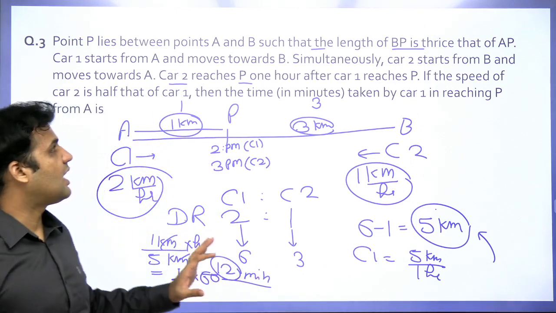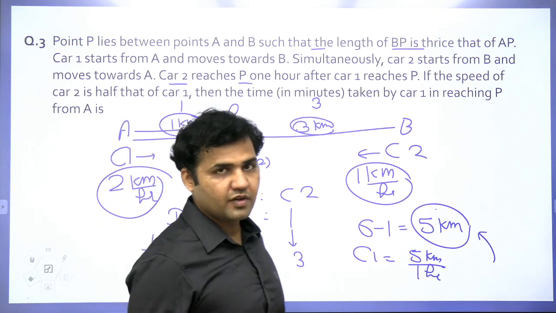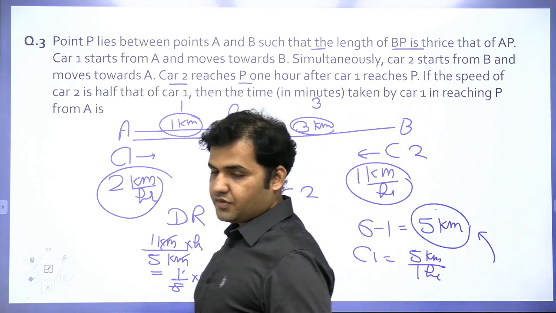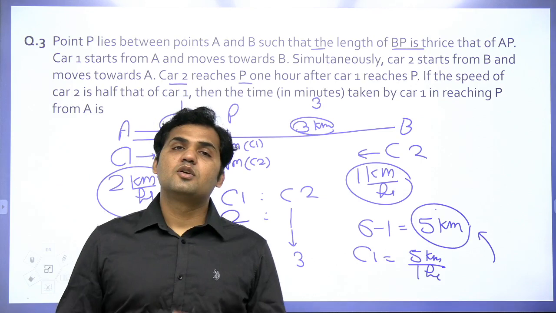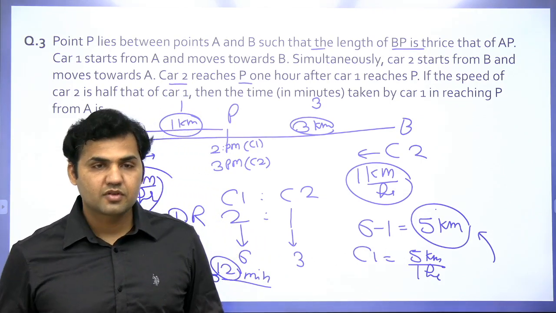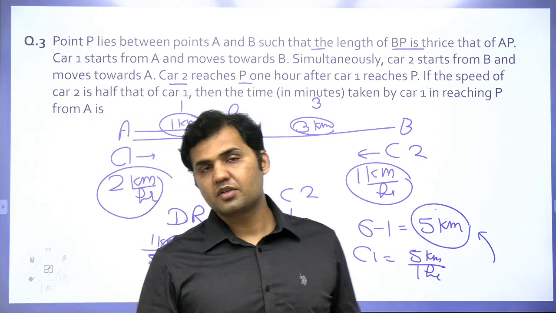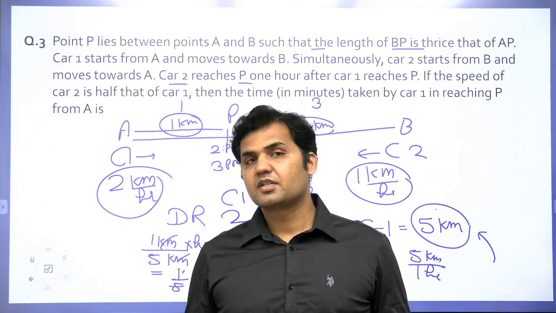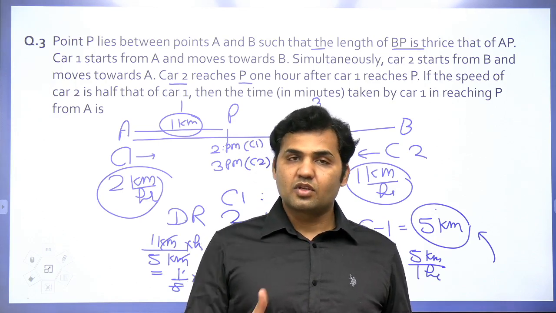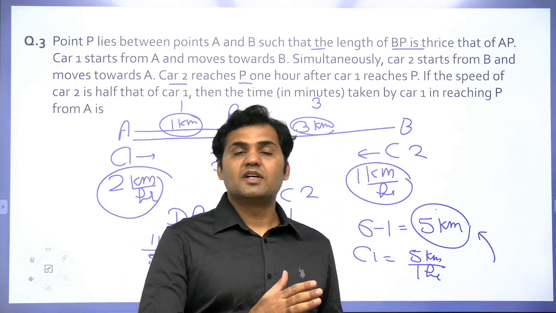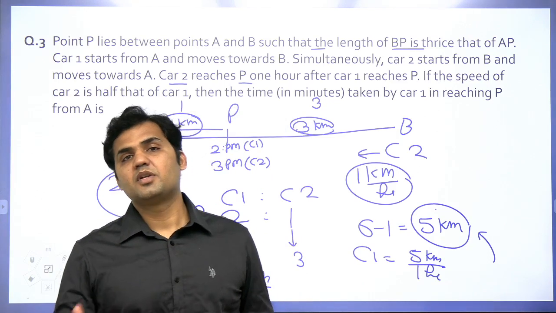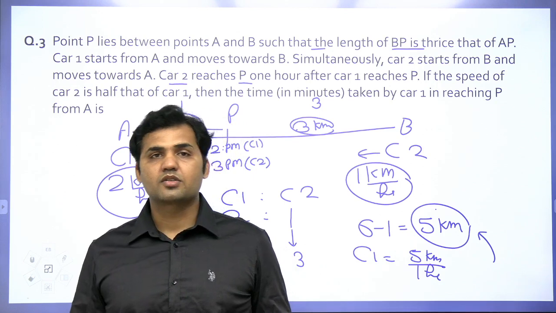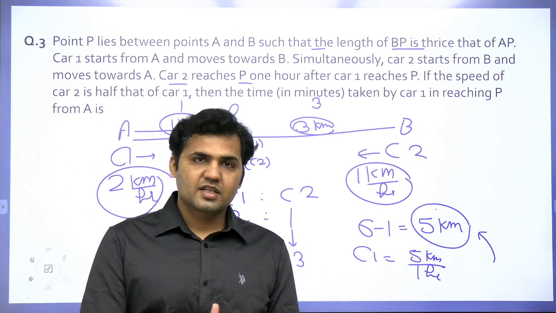So there were 3 questions of time, speed and distance in slot 1 of CAT 2018, and we have discussed all 3 questions with smart approaches. After this video, you will also be getting the solutions of time and work questions, logarithm questions with the same approaches that we are using over here, right? So I will be discussing all chapter wise questions of all the previous year CAT papers, right? So now we have discussed CAT 2018. Once we are done with CAT 2018 slot 1, we will be doing CAT 2018 slot 2, then 2019 slot 1 and 2019 slot 2 also. And all these questions will be discussed chapter wise.